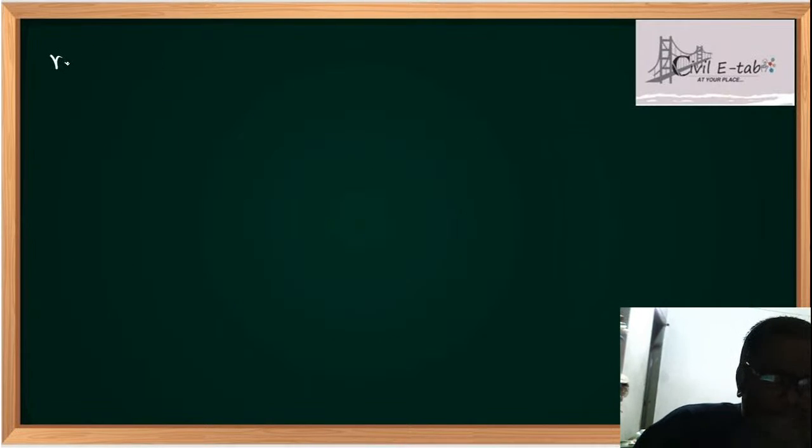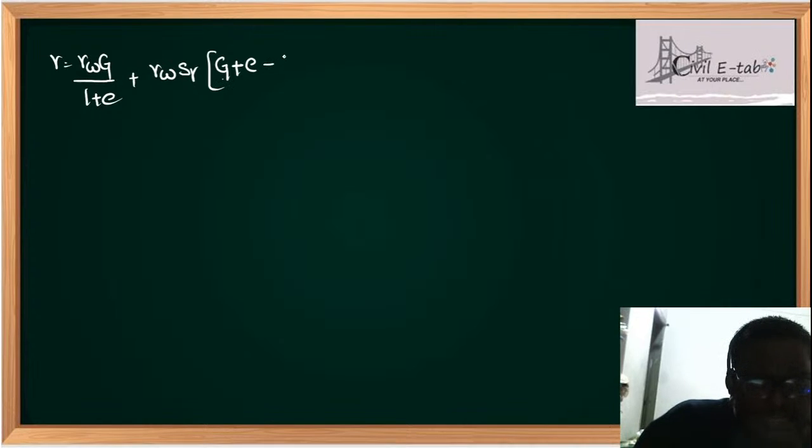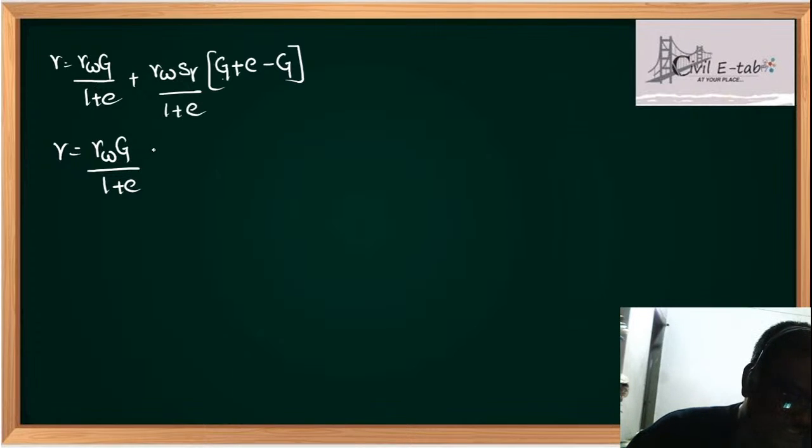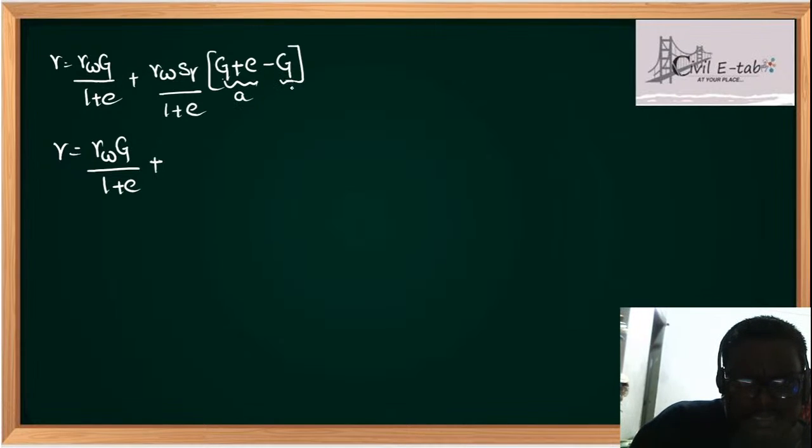Now see, students, gamma is equal to gamma_w G/(1 + e) plus gamma_w e S_r, right? So what I will do is S_r I will take common, instead of e will be there. Can I write e like this, students? I will add G and minus G upon 1 plus e. Now see, students, gamma can be written as gamma_w into G. Any kind of doubts you have, always feel free to ask me in the comment section. If I take this as A term and this as B term, so gamma_w into (G + e)